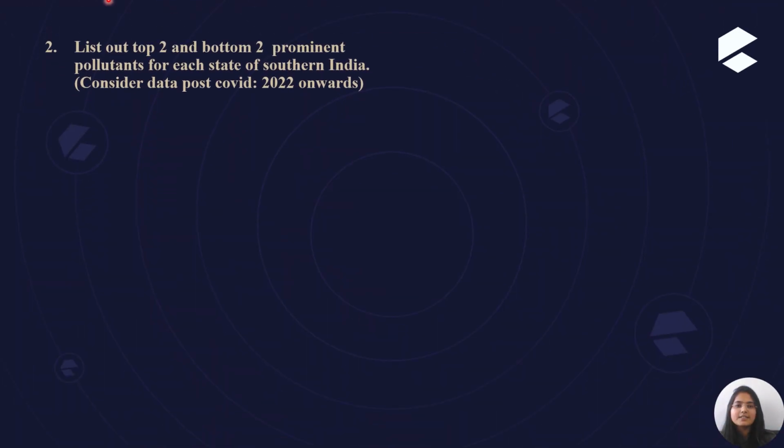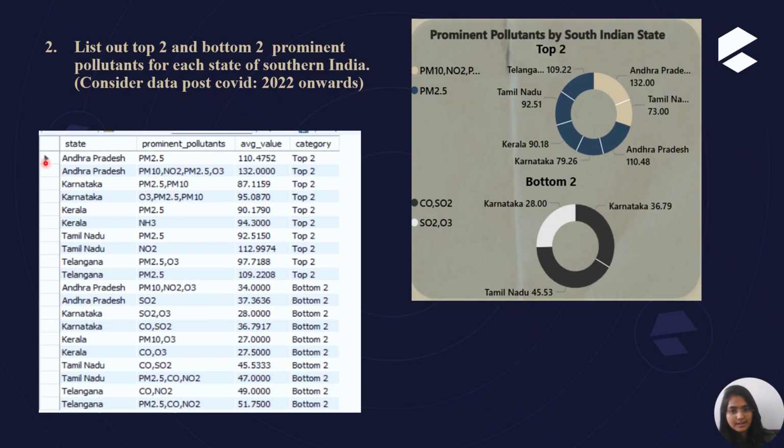So this is the second analysis of the project: list out the top 2 and bottom 2 prominent pollutants for each state of southern India. The considered data is post-COVID, 2022 onwards. So this is the analysis of this question. These are the top two pollutants, and this is the bottom two pollutants, and this data contains the different southern states with the pollutants, and this is the average value. So these are the analysis.